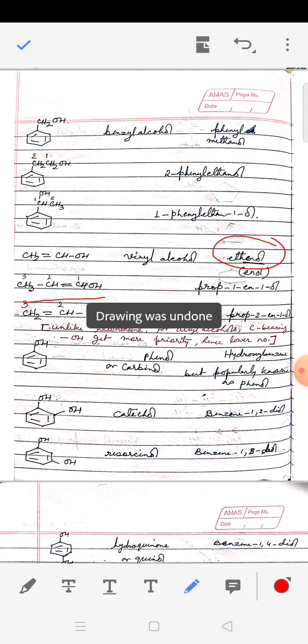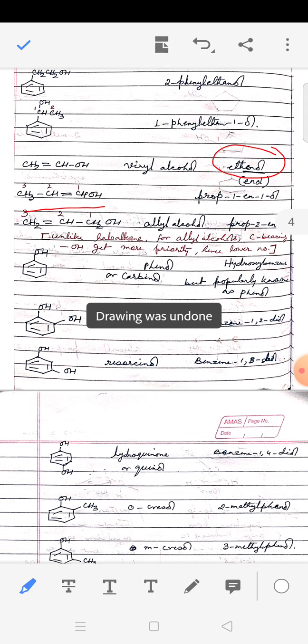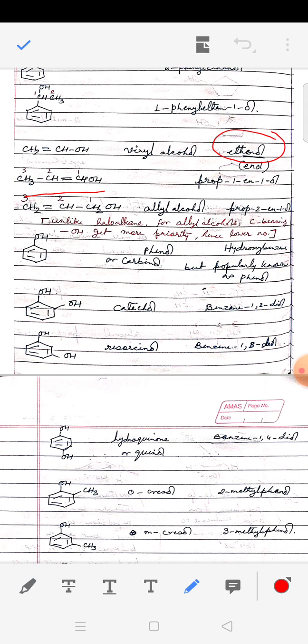Now you see the next compound. The next compound is allylic alcohol. And here when you assign the number to the carbon chain, if you remember, we had done lot of allylic compounds in the haloalkane chapter, and there we needed to assign priority after numbering the carbons. But here you don't have that problem because carbon bearing OH will always have higher priority than alkene. So carbon bearing OH will get least possible number, position 1. So name of this is prop-2-en-1-ol. From the alkene we cancel out the E.